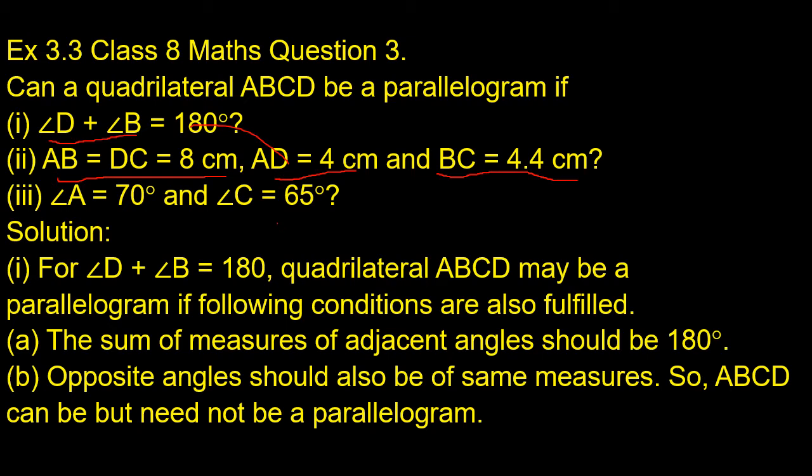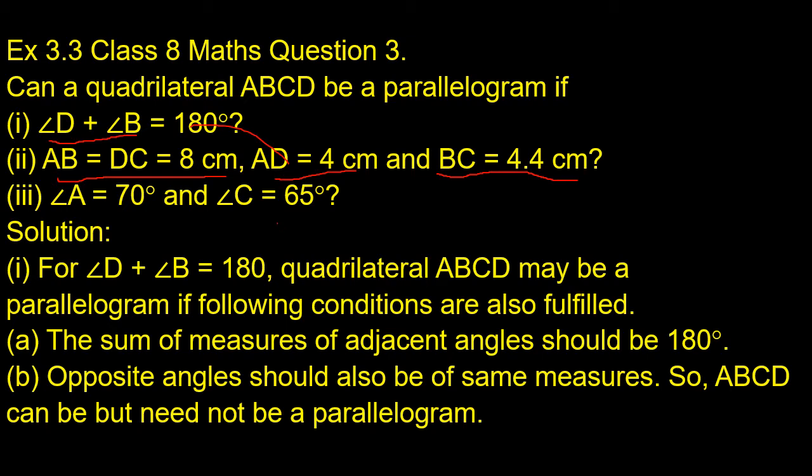If the quadrilateral ABCD wants to be a parallelogram, it must satisfy the following condition: the sum of measures of adjacent angles should be 180 degrees. Adjacent angles means angles that are next to each other. That means angle A plus angle B is 180 degrees. But in the given condition, the sum of the opposite angles is 180 degrees.